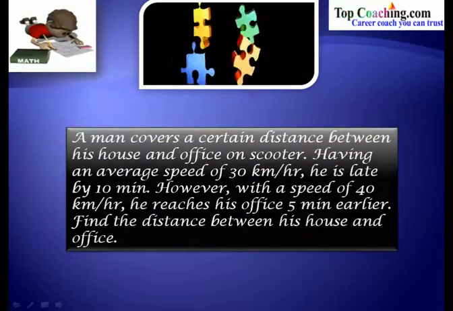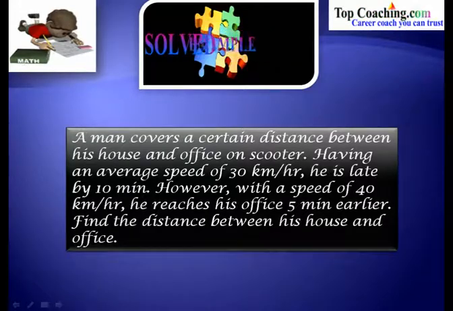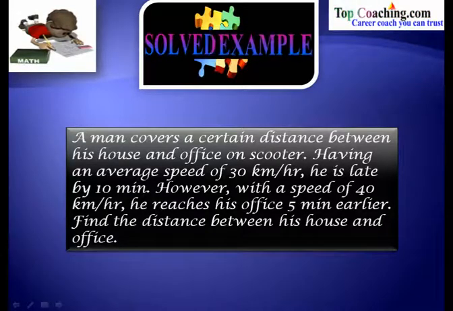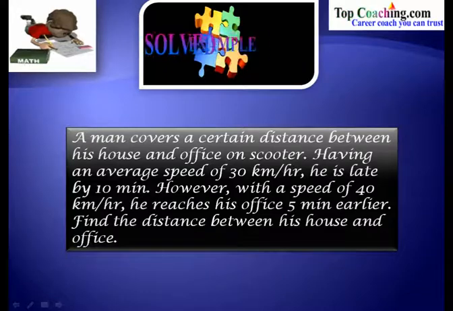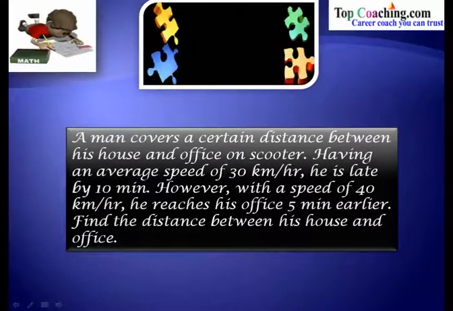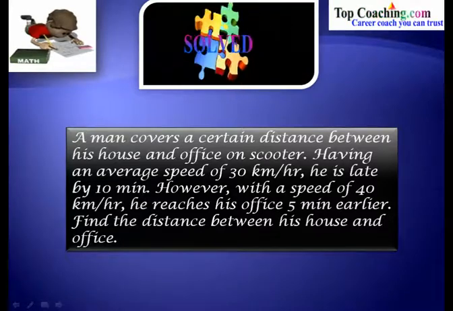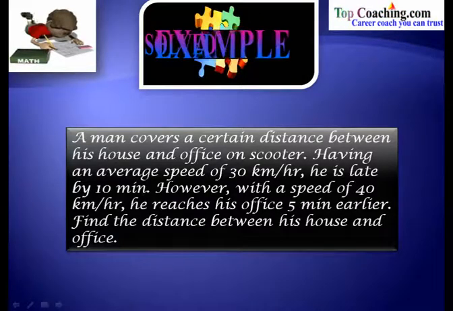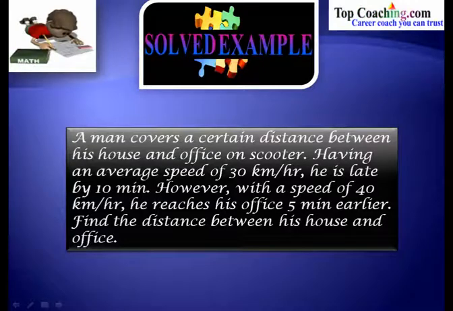The next problem is: a man covers a certain distance between his house and office on a scooter. At an average speed of 30 km per hour, he is late by 10 minutes. However, with a speed of 40 km per hour, he reaches his office 5 minutes earlier. Find the distance between his house and office.